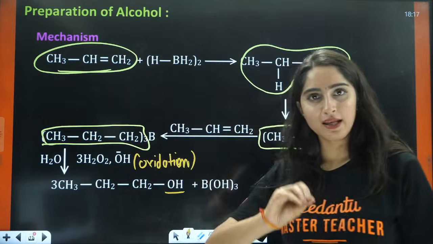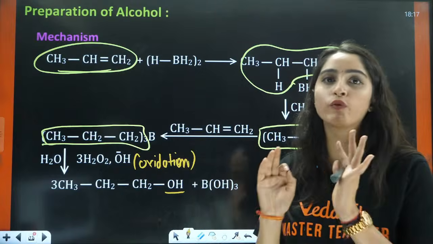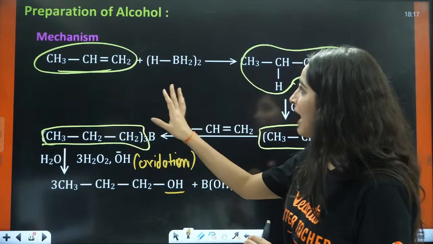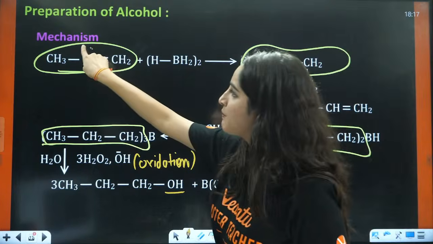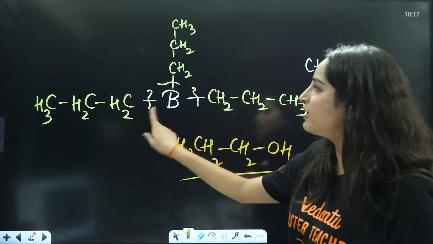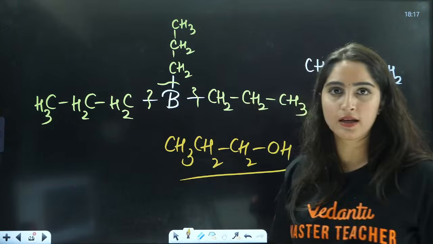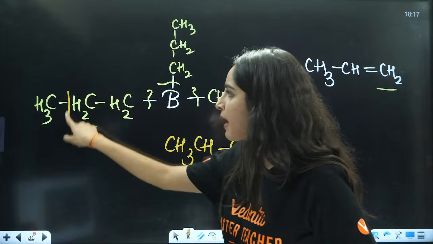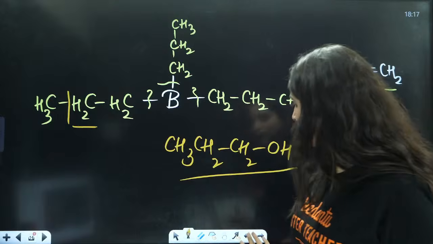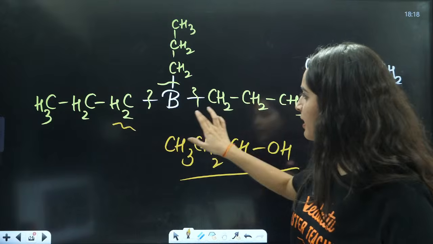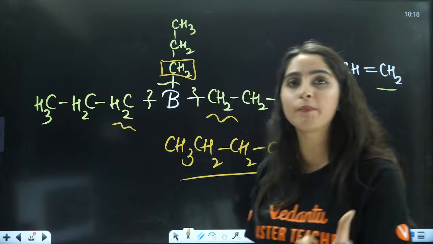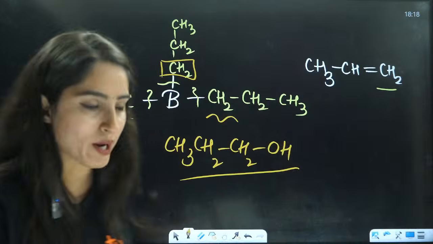But remember one thing, whatever is given to you, you will always apply the anti-Markovnikov rule. The reason is that the part with fewer hydrogens is already occupied with this thing. So you will have only this part, that is your terminal part, and this is your terminal part. And to this terminal part only you will have the addition of this OH.